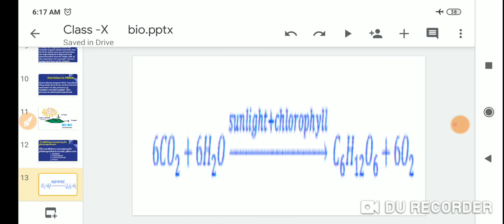So 6CO2 plus 6H2O, in the presence of sunlight and chlorophyll, gives C6H12O6 plus 6O2. This is the reaction of photosynthesis.